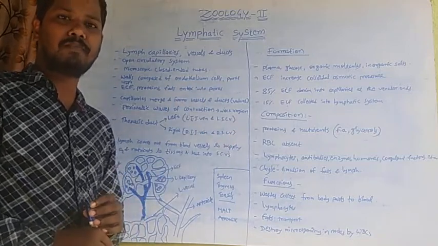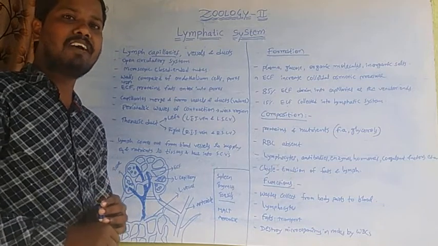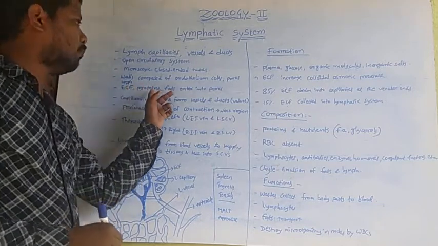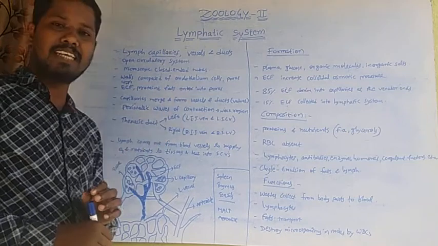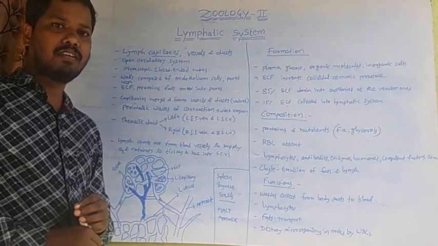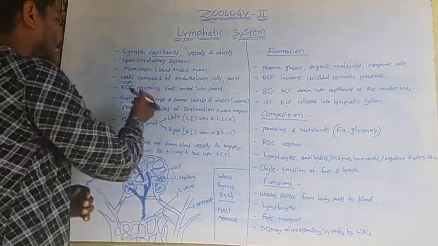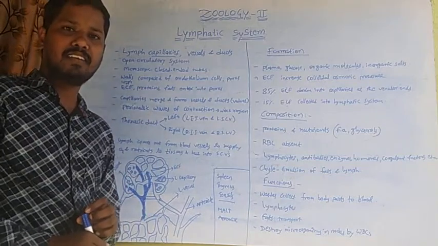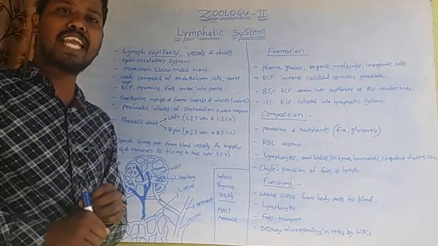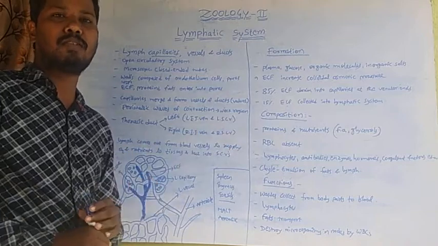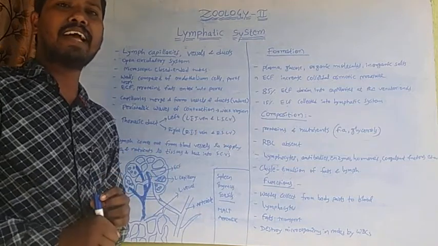These pores provide entry for extracellular fluid, proteins, fats, etc. When extracellular fluid enters the lymph capillaries through the pores, it is considered as lymph.